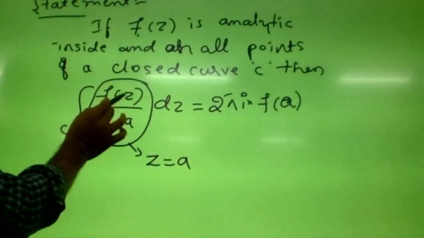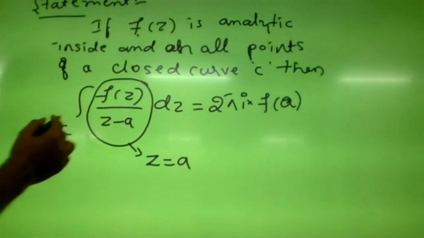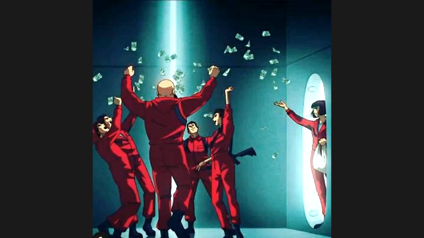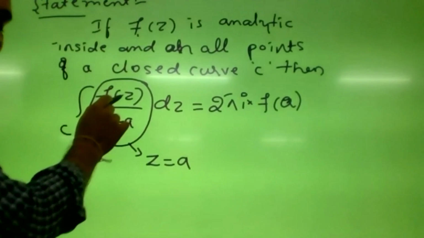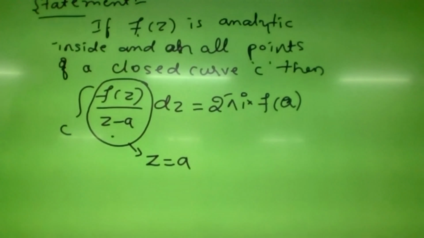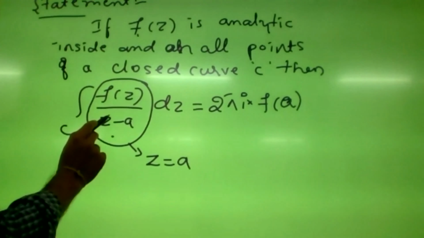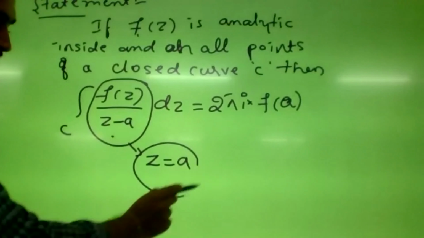If you consider only f of z, according to Cauchy's theorem we can write this value as 0. But I have considered f of z by z minus a in the integrand, right? So this will not be analytic at the point z equals a. This is the exceptional point.